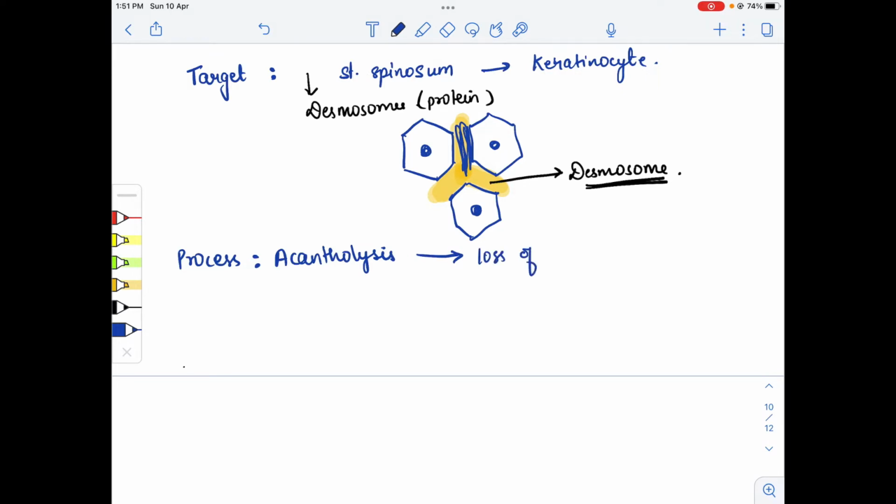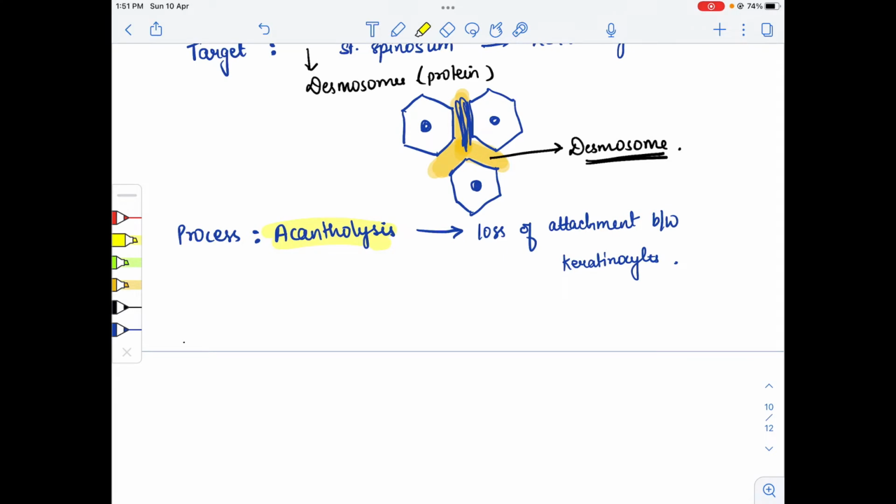Acantholysis is the loss of attachment between keratinocytes. Because the antibodies were against the desmosome, if there is no desmosome there is no adherence of the keratinocytes, and this loss of attachment between the keratinocytes is known as acantholysis.